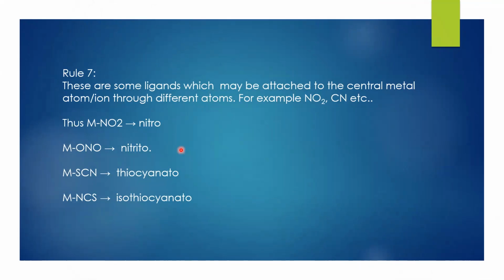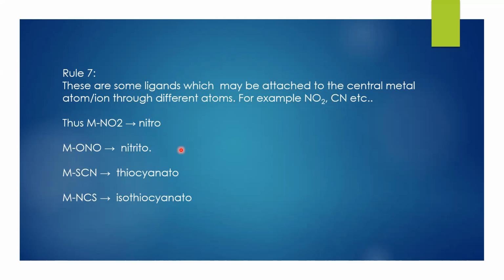These are some ligands which may be attached to the central metal atom or ion through different atoms. For example, NO2 is known as nitro, but if it is attached through the oxygen as the ligand site, it will be termed nitrito. If it is SCN attached through S, it is known as thiocyanate, and if it is NCS attached through N, the metal atom or ion is attached with the N, this is known as isothiocyanate.